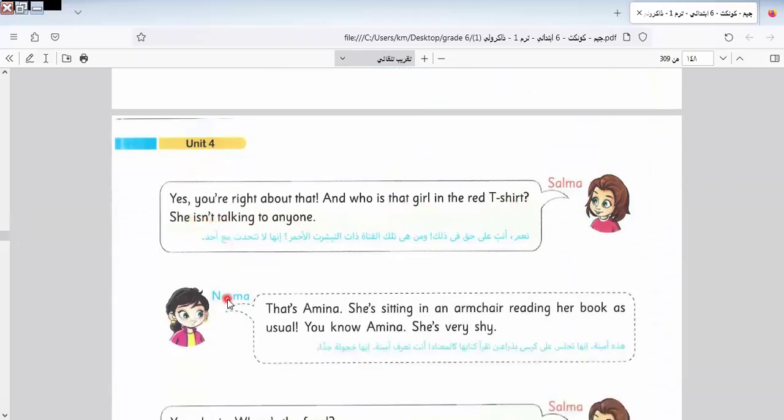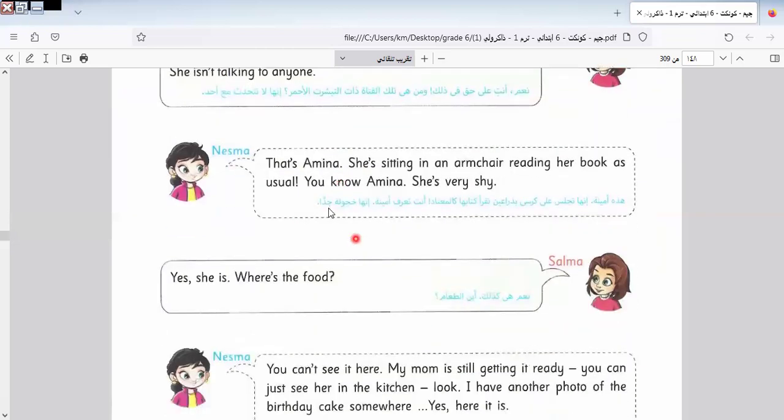So she was saying that some girls are there and she can't know who this girl is that is wearing a red T-shirt. She isn't talking to anyone.